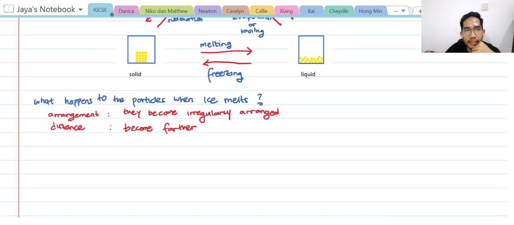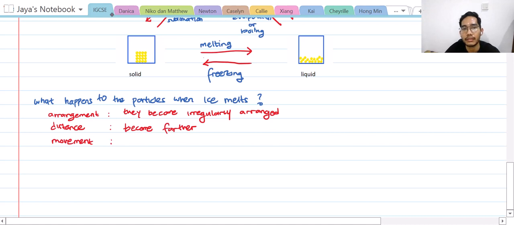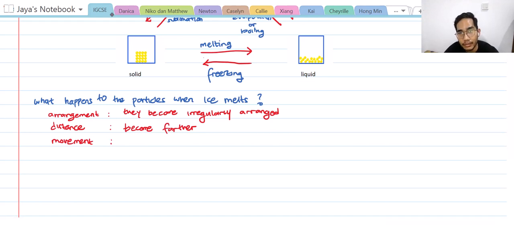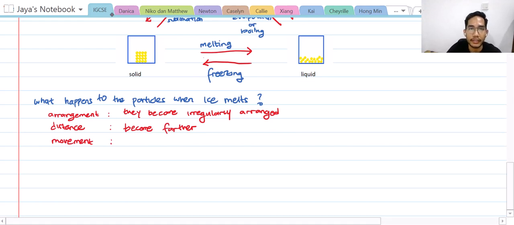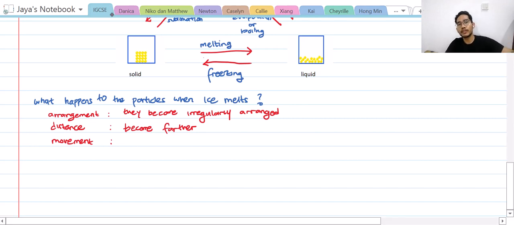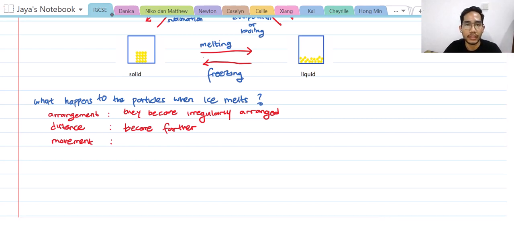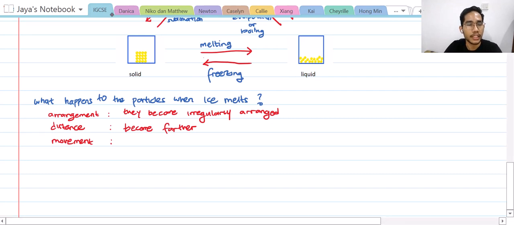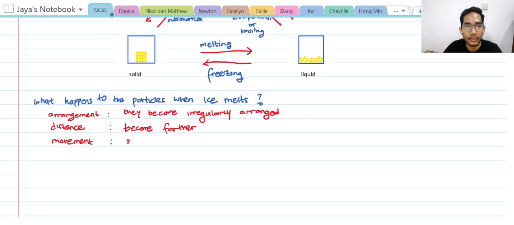Now we see from the perspective of movement. What happened to the particles of ice when it melts? Yes, as you can see here, in the solid form, the particles don't move around. They're just vibrating, so they stay in place. While in the liquid form, they start to move, correct? So the answer for this is they start moving.